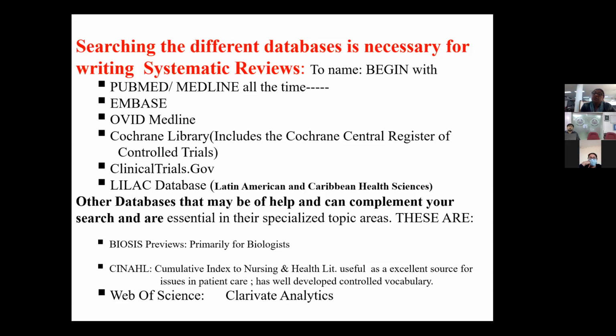And this also avoids missing relevant articles that you tend to overlook at times if you don't use the synonymous words and just make use of the general natural language. So making use of standardized vocabulary is very important while constructing your search strategy.